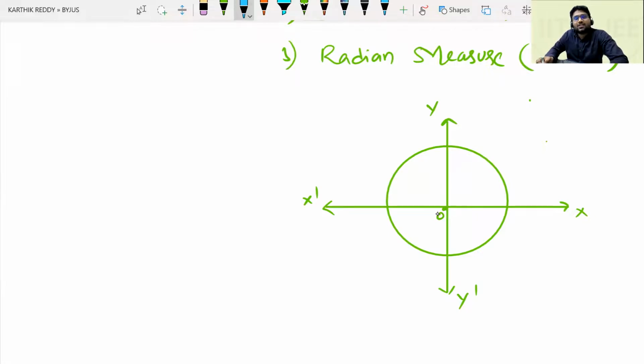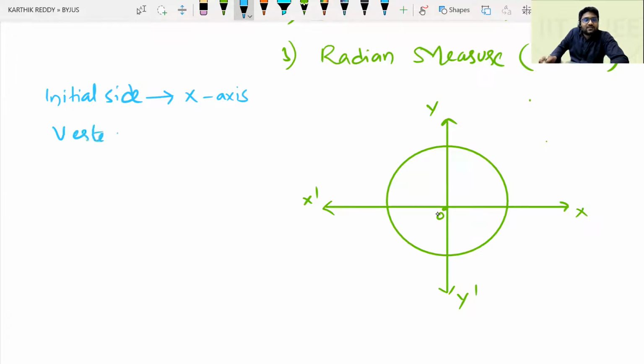An angle is said to be in standard position if and only if the initial side of the angle is coinciding with the x-axis, the vertex of the angle is coinciding with the origin, and the terminal side of the angle will be rotating in the coordinate plane.